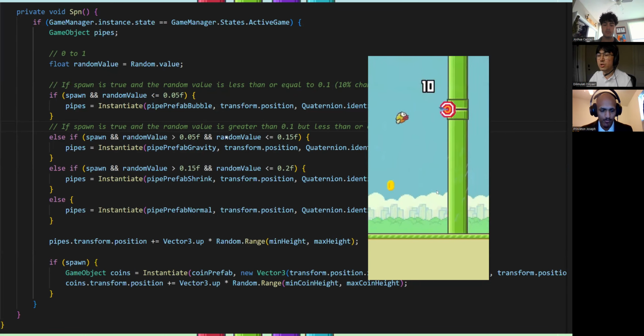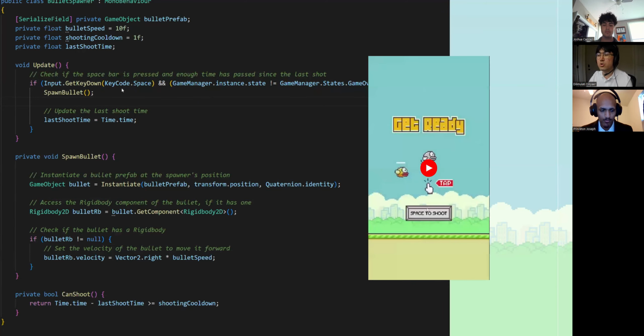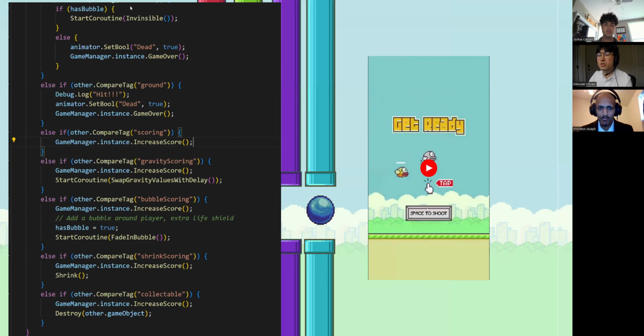And here is the code in the spawn class that handles the closed pipe spawn logic based on the random value assigned. Here is the bullet spawner class that handles the shooting action by taking in user input as well as the shooting cooldown. And here's the bullet class that handles the collision between the bullet and its environment. And lastly, this is a series of code that handles the player interaction with the environment and collision within its level.